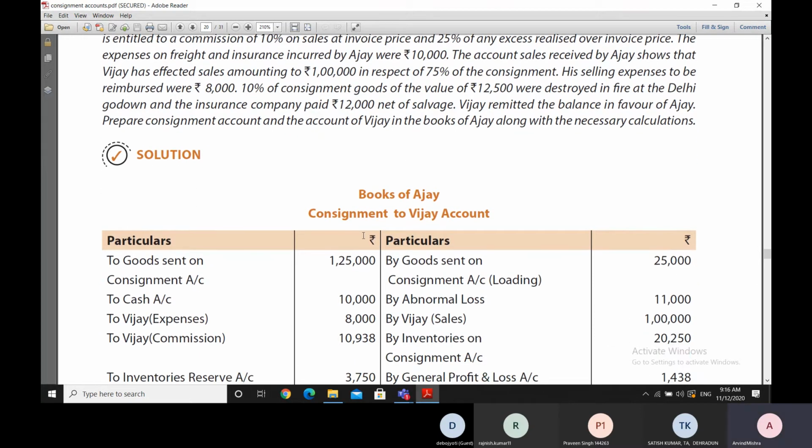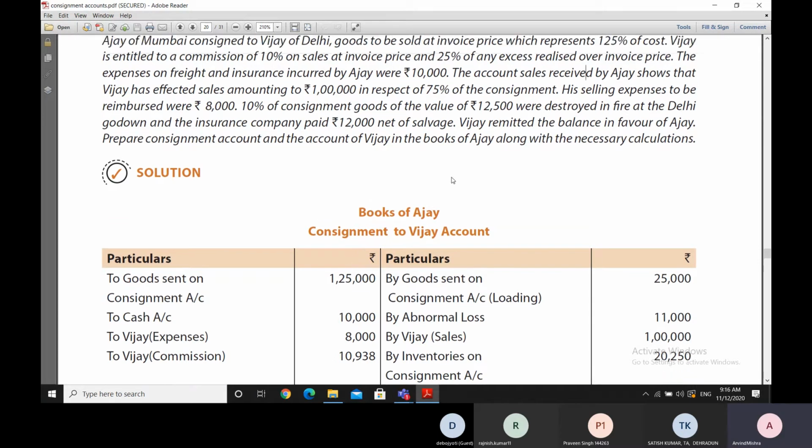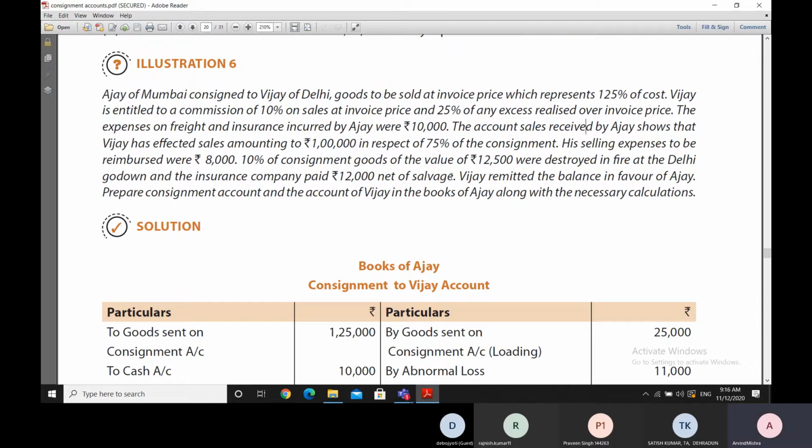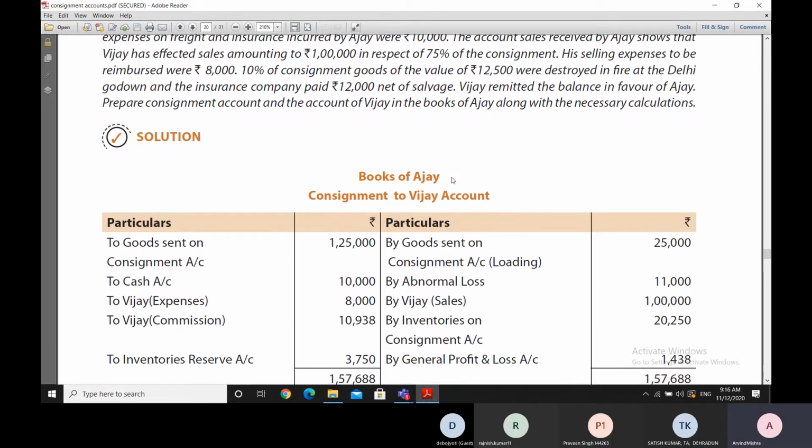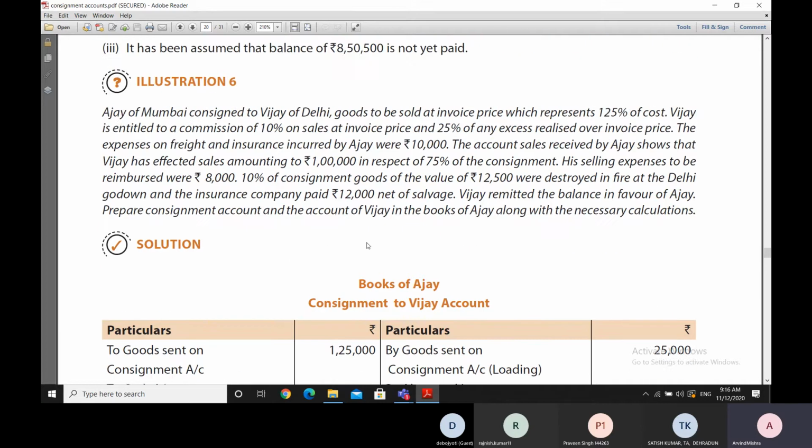So therefore, we are debiting the consignment account by 1,25,000 rupees. This is the value of the consignment at cost plus 25%, which is 125% of the cost.